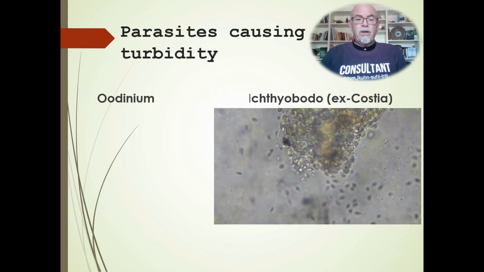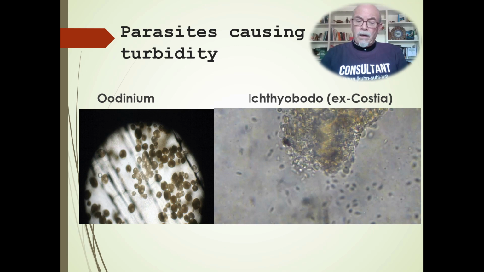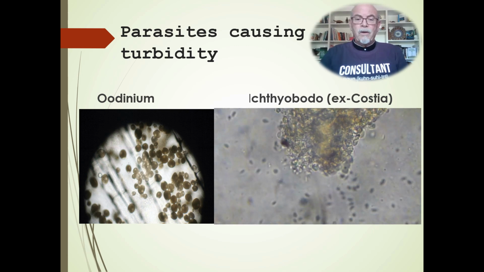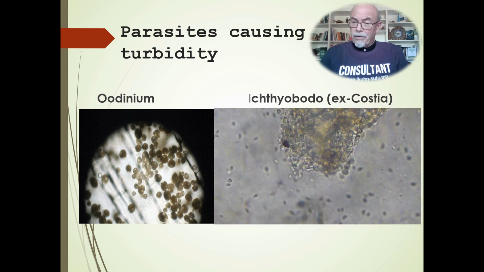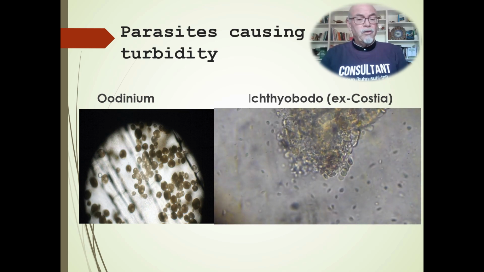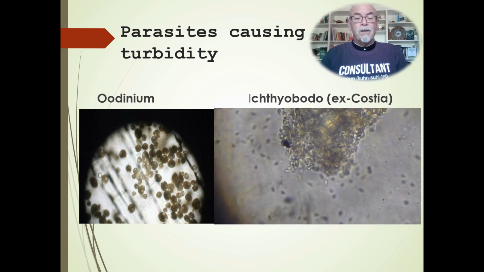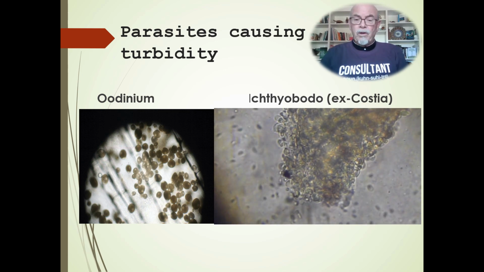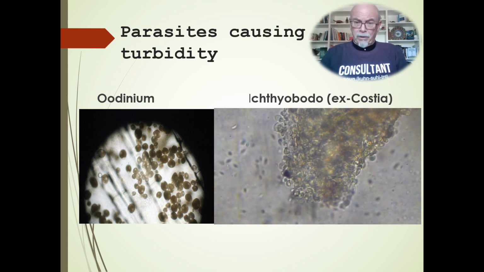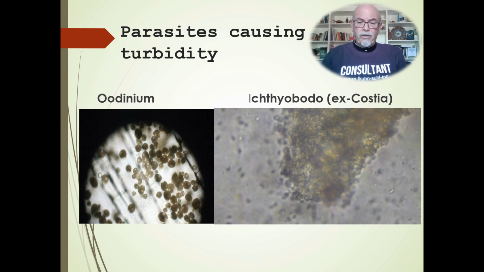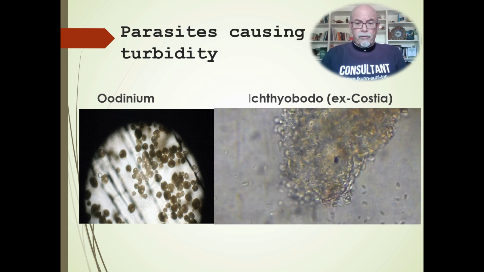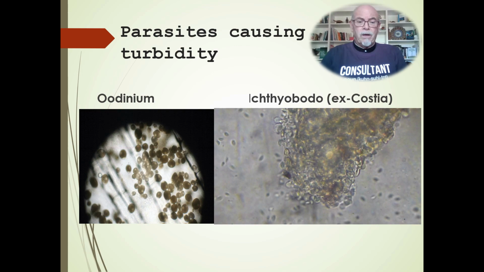And here I show you that Oodinium is like little spots attached to the body and covering like a pepper. And then the Ichthyobodo is like parasites. And that is causing, of course, irritation of the skin, and that's why the fish produce extra mucus, turbidity, cloudiness. Look at these little animals. These are little parasites and really affecting the fish, and eventually the fish will die because of the damage and maybe also the bacteria that come up.